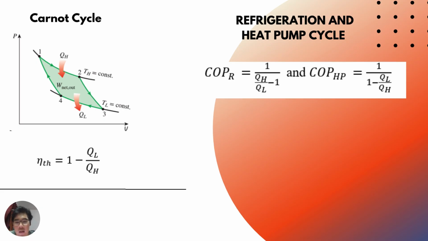Then we got the Carnot refrigeration and heat pump cycle formulas. For the refrigerator, we got COPR equals 1 over QH over QL minus 1. And for COPHP, we got 1 over 1 minus QL over QH.